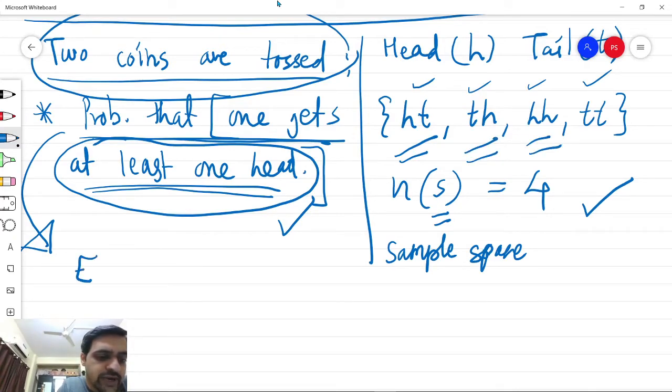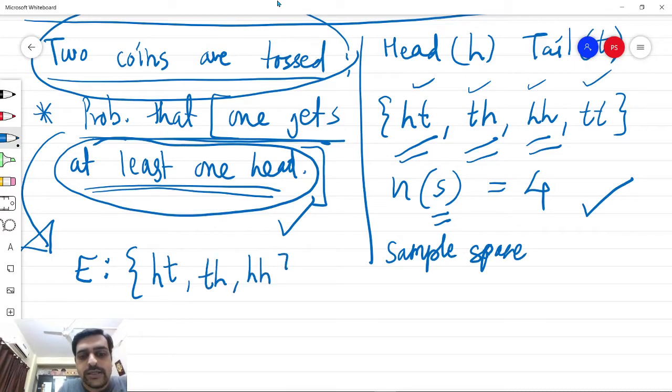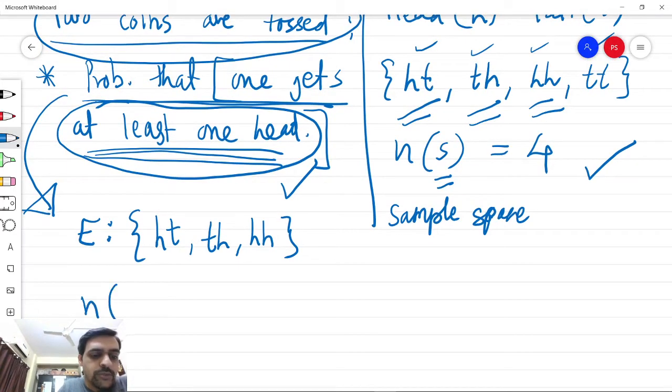So for this event E, the possible outcomes are HT, TH and HH, where we are able to get at least one head. So the number of outcomes favorable for this particular event is 3.